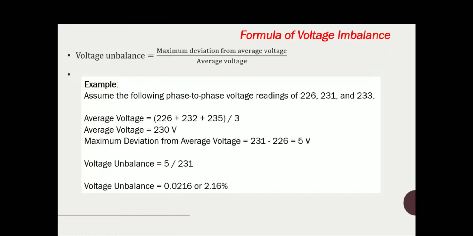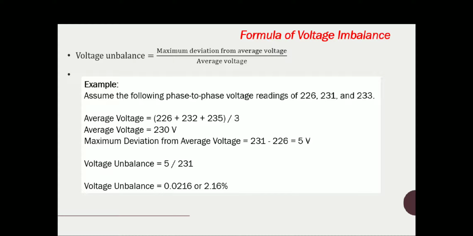And you can find the average value of this voltage. So the average value of voltage is 226 plus 231 plus 233, added up and divided by 3. You will get 231. That is 231. And then the maximum deviation from the average voltage. Here you can see that from 231, the voltage that deviates the most is 226.